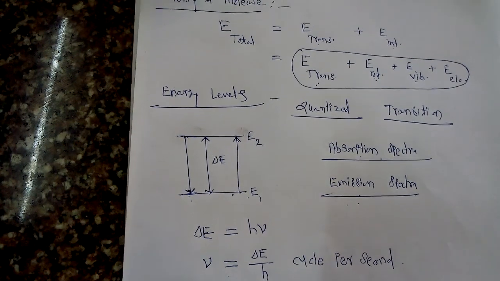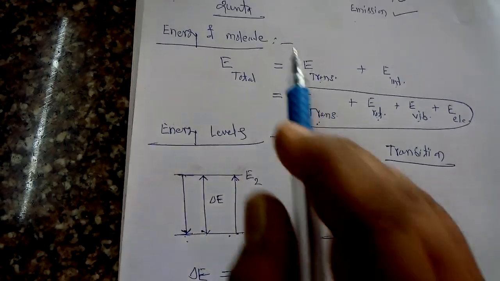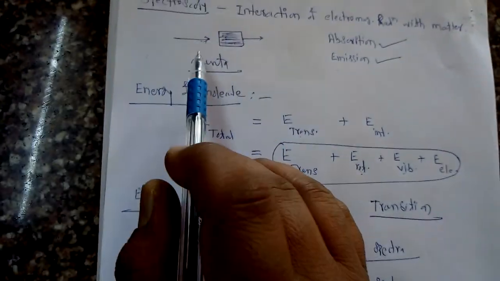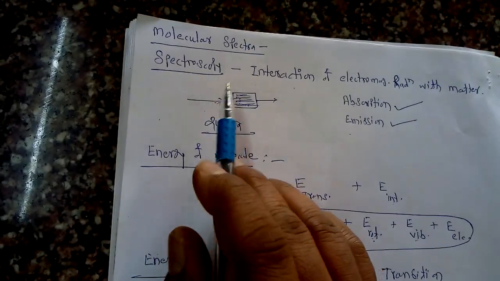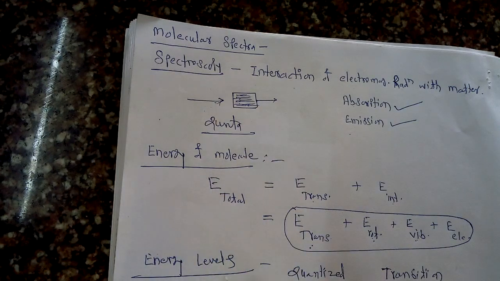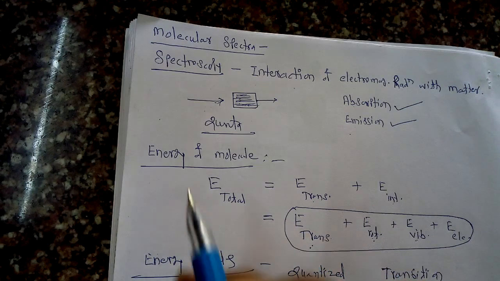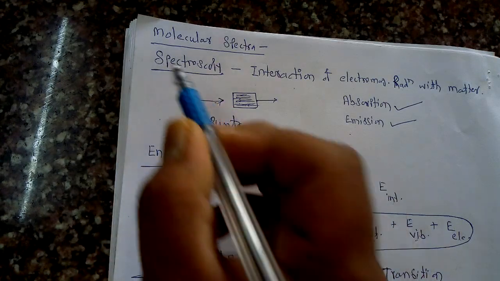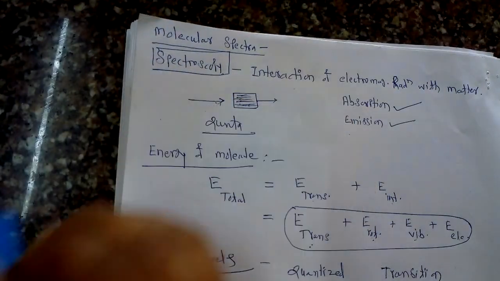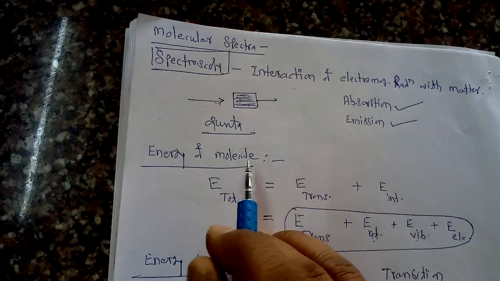So in today's video lecture, we start the second part of this chapter, that is molecular spectra, and this is very important as far as elucidation of the molecular structure of a molecule is concerned, because in this second section we are going to look at some techniques. Those techniques are useful for understanding molecular structure. For this purpose, one important technique, or branch of science, is spectroscopy. This spectroscopy we are going to study in this section B.